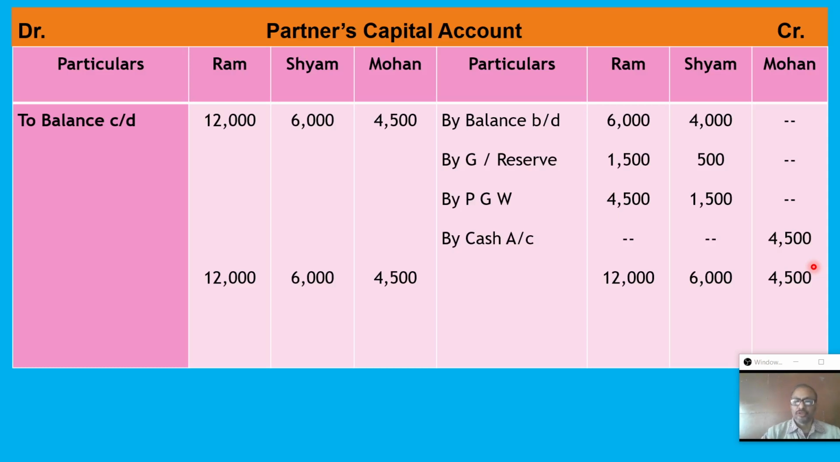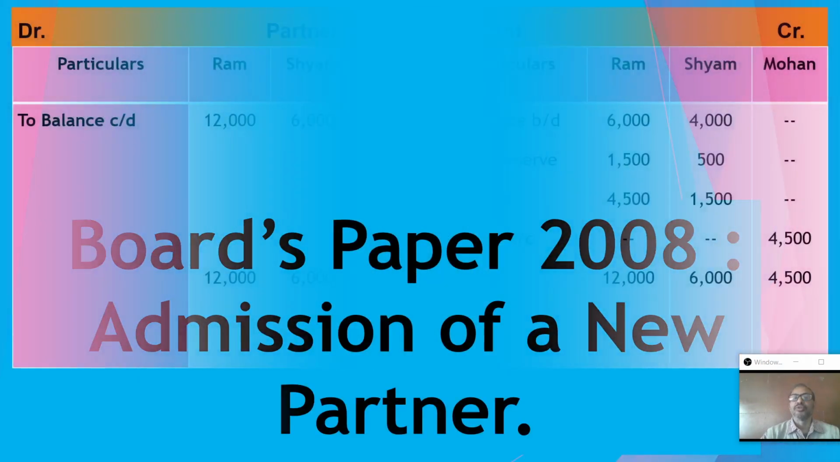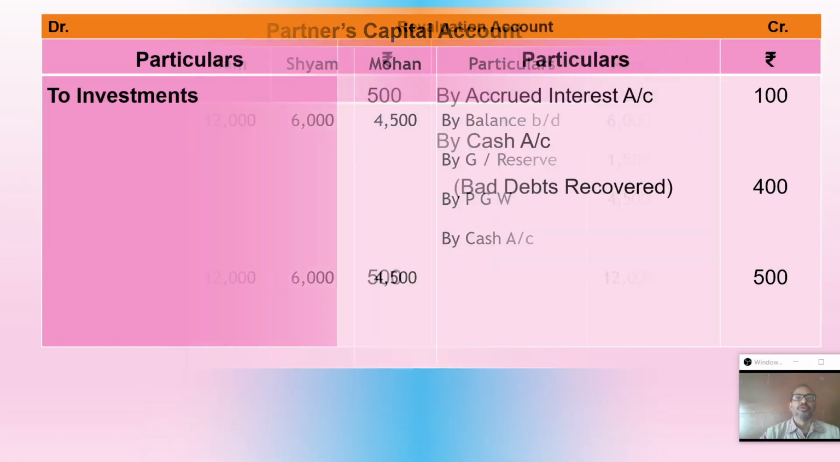So this is all about that partner's capital account, as well as solution of board paper 2010. According to the present syllabus, we have to consider only revaluation and partner's capital. New balance sheet is not there, capital adjustment part also not there, so therefore we have to prepare up to this much only.